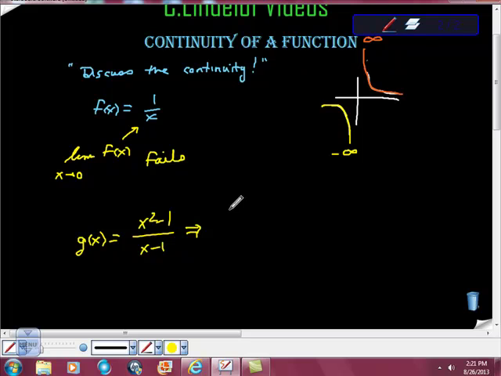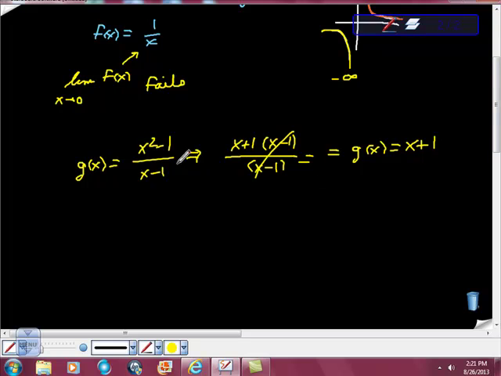This is a difference of squares, so I can break the numerator out to be x plus 1 times x minus 1. And the denominator is x minus 1. Well, okay, this cancels. So we can say that g of x is equal to x plus 1, but we have to keep in mind what the original function was. This function, which looks really complicated, turns out to be a relatively simple linear function, and its picture looks something like this.